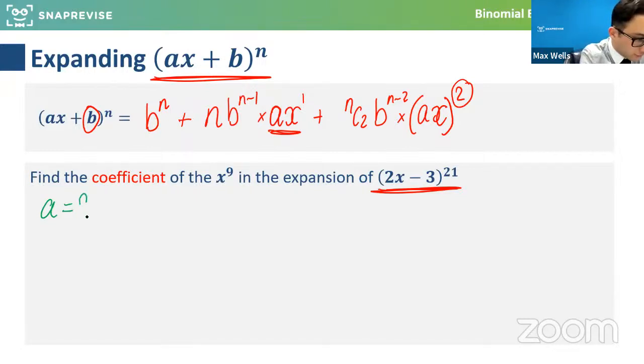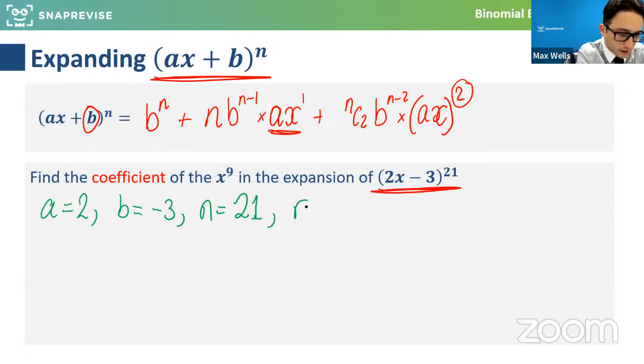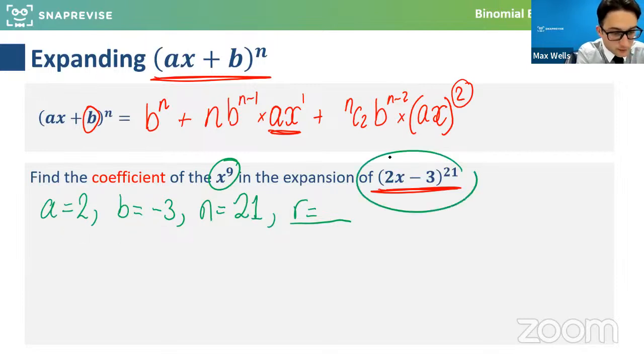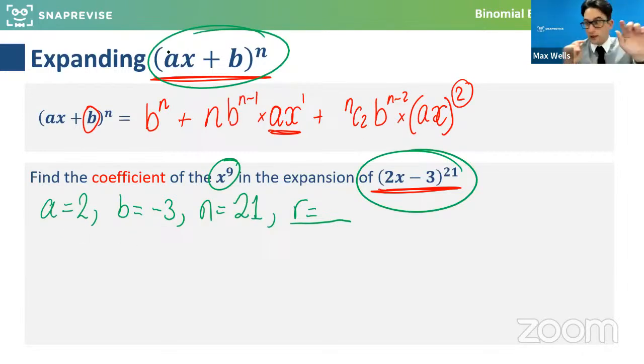Well done if you've written these out. So B is minus 3. Well done. And N is 21. Very good. B is minus 3, N is 21. Now, I'm going to push it a little bit further and ask for R. What is this question asking for? Very good, well spotted if you've worked those out. You're comparing this to this and working out what the numbers are.